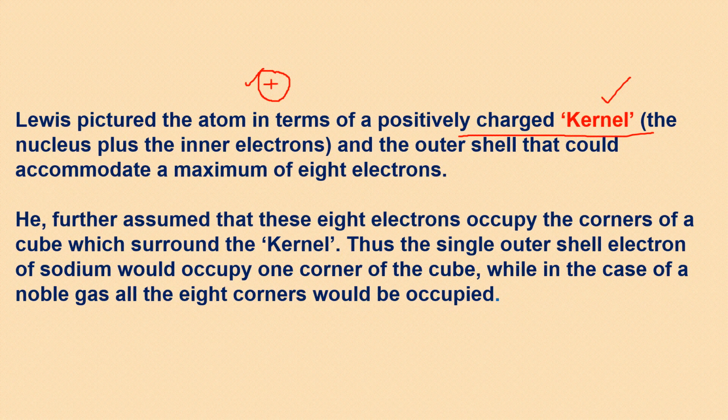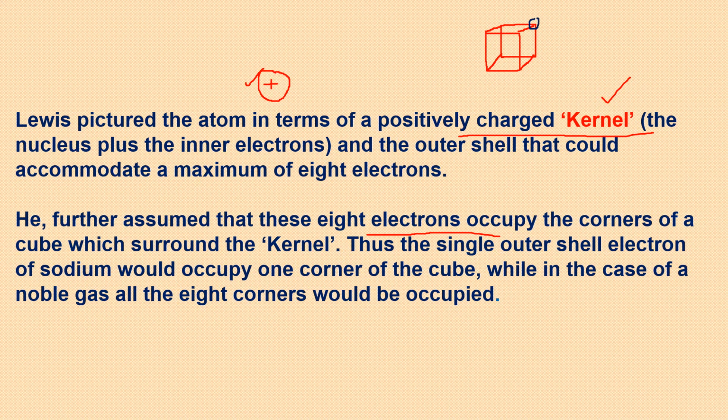And he assumed that these 8 electrons in the outer shell are occupying the corners of a cube. So if you have a cube, or you just have a look at the corners of the room in which you are sitting, imagine that to be a cube. If it is not a perfect cube, still you can imagine. When you imagine that, you can see that in this cube which I am drawing here, there are 8 corners. He said that these 8 corners are occupied by the outer electrons.